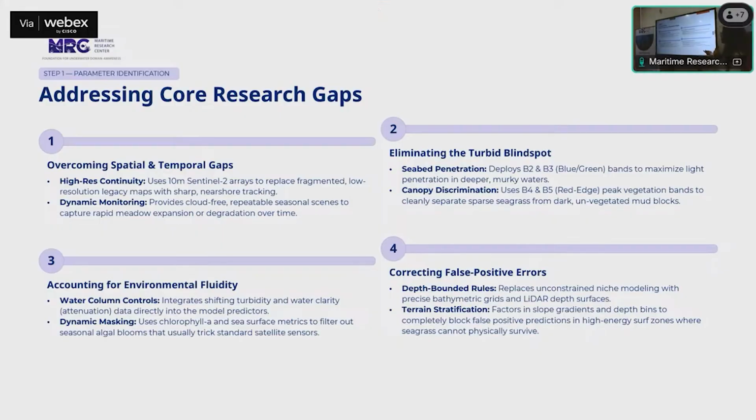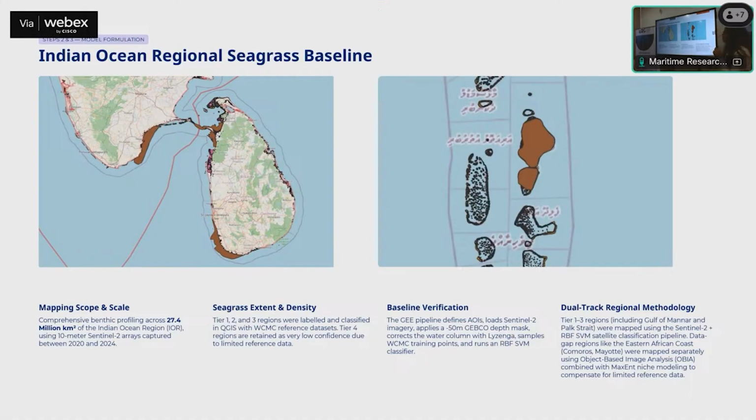The third is accounting for environmental fluidity, as I mentioned in my previous slide as well, and correcting the false positive errors by doing terrain stratification, changing the slope gradients while mapping. So the total area was around 27.4 million square kilometers, but my area of interest was much smaller because I wanted to make it more precise. This is the Palk Strait in the Gulf of Mannar region in IOR, and this is how I tried drawing polygons manually. Then I classified it into tier one, tier two, tier three regions, and I've been currently working on tier four as well.